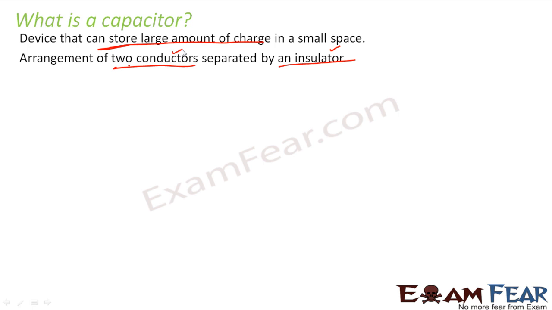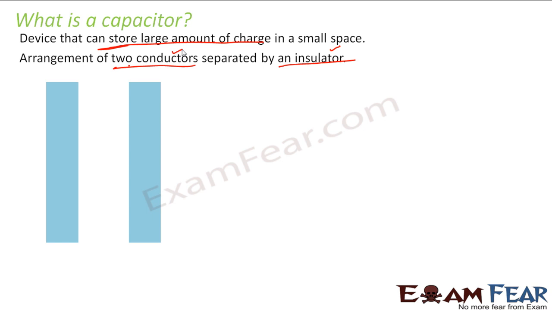So first here, let us look at the arrangement. How does it roughly look like? So let us suppose these two are two plates which are conductors, that is they allow electricity to pass through it. Now they are separated, so these two plates are conductors.